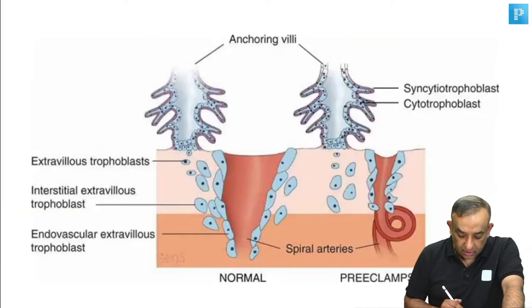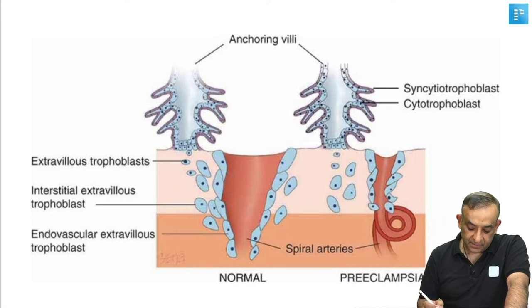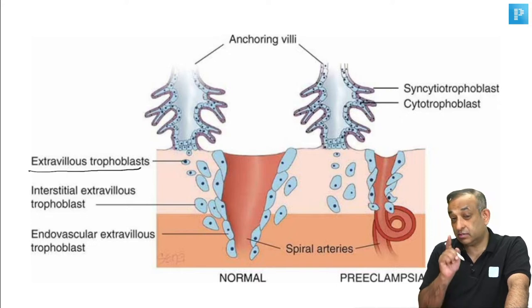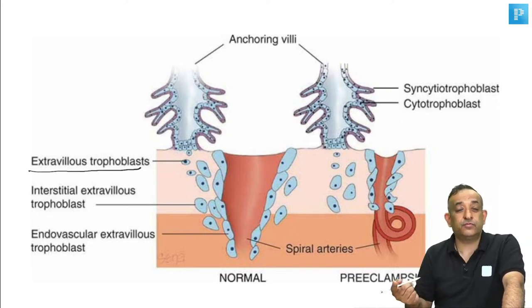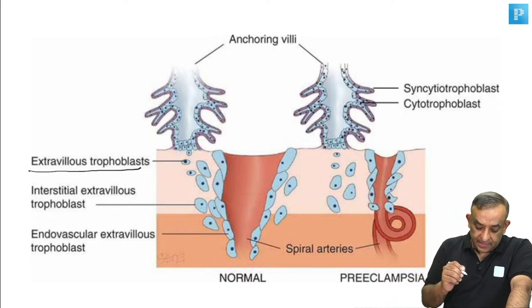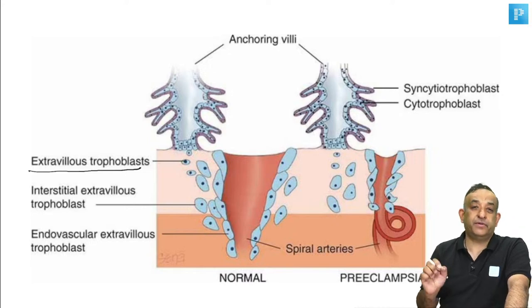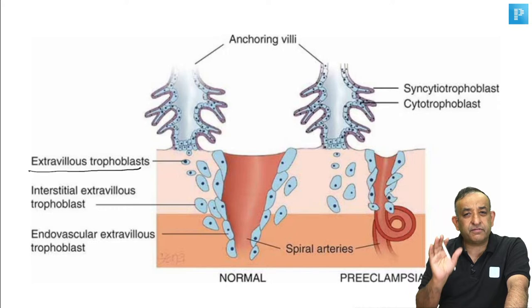Now, quick revision. All of us should look at this. Remember that when there is a pregnancy, the extravillous cytotrophoblast. See this extravillous cytotrophoblast. This also came as a question. Extravillous interstitial cytotrophoblast and the cytotrophoblast which is endovascular extravillous trophoblast. All of these questions have come in your exam. So please see this picture very closely and revise this with me.